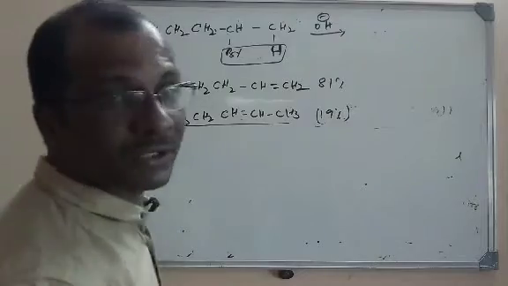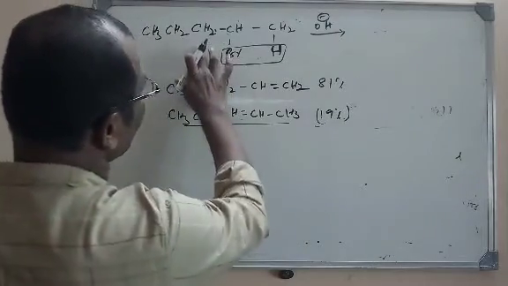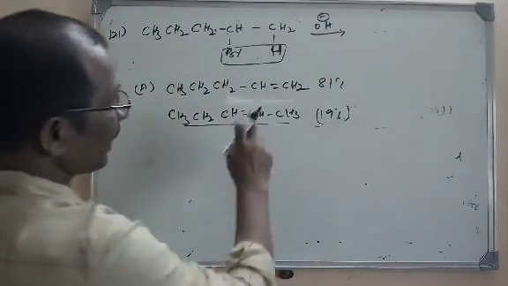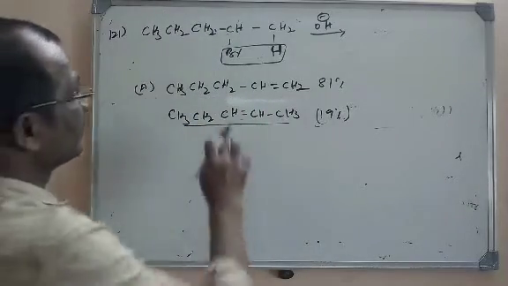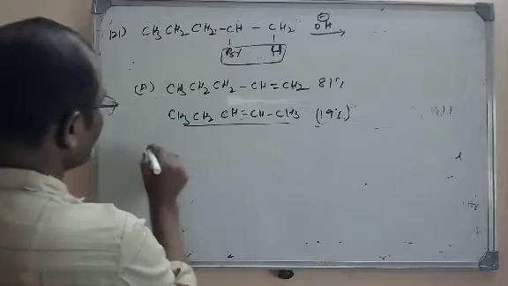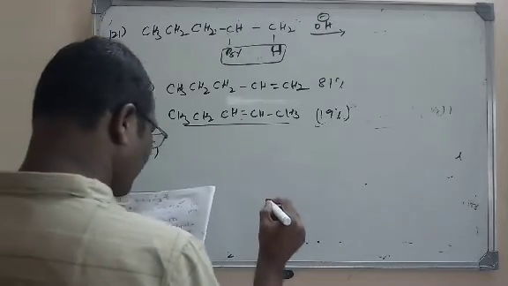Actually, according to Saytzeff rule, H will be removed from this carbon here, because always we get the most substituted alkene as the major product. So here it is not correct. Let us see the second option also, then we will understand.